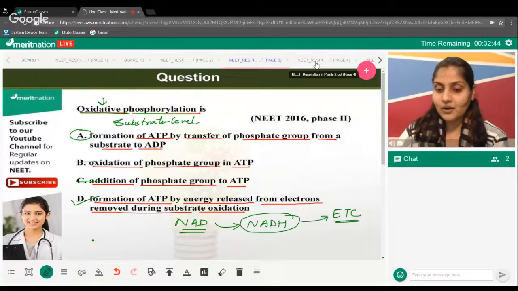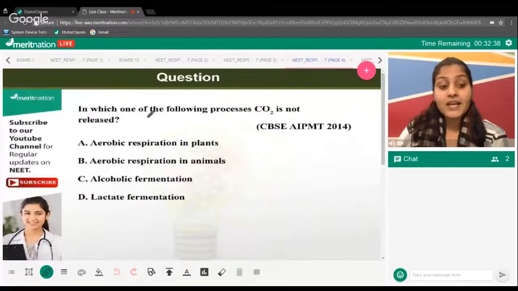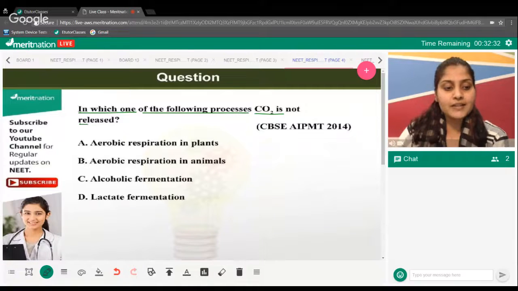Okay, shall we move on to the next question? Perfect. Okay, time has started. The question is asking you that in which one of the following processes CO2 is not released?